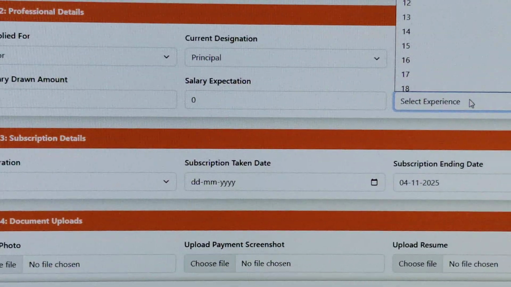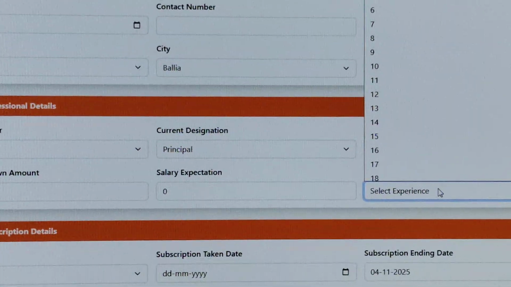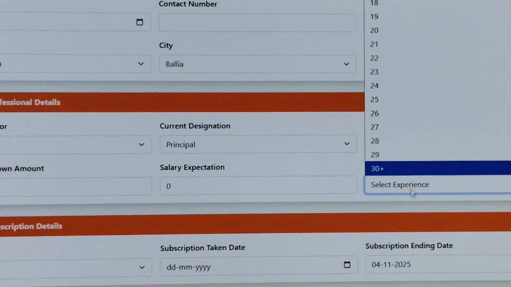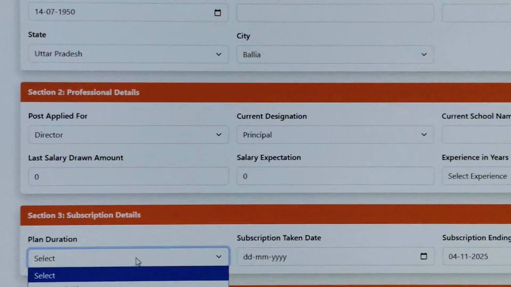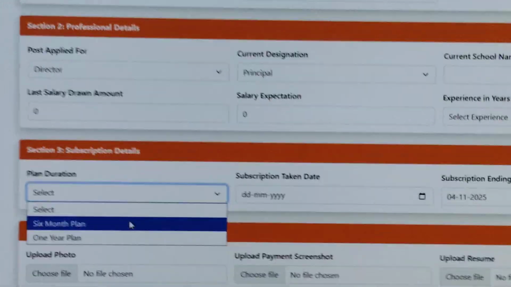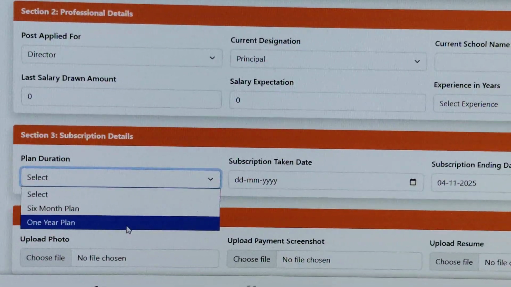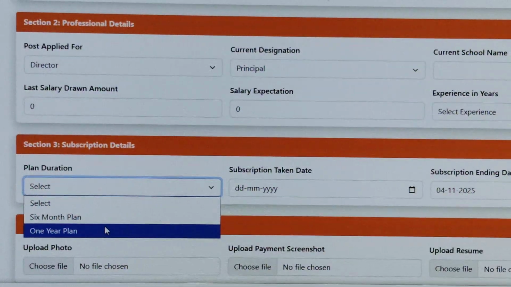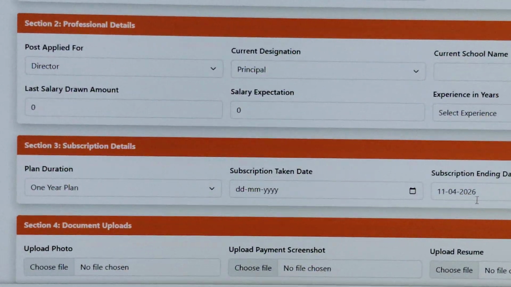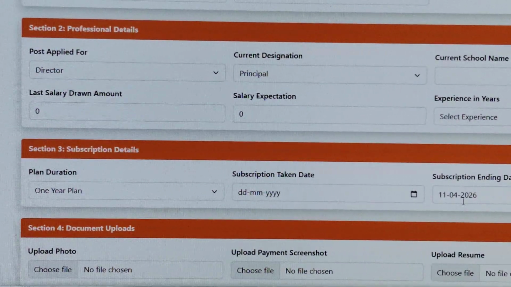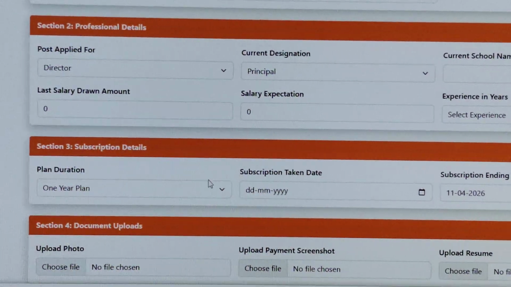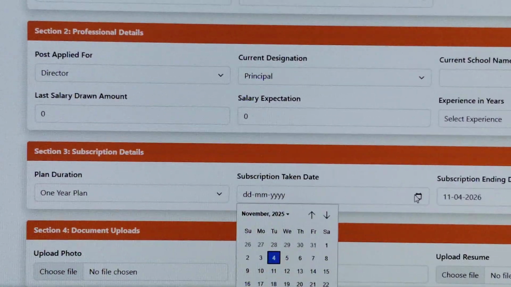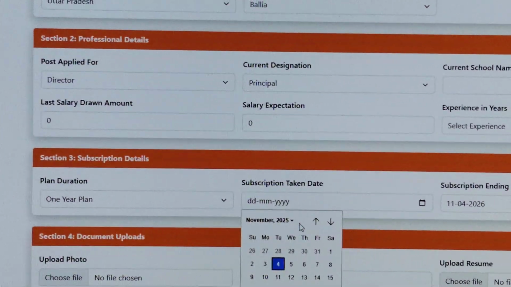Then experience in years. How many years of experience you have, you can select from here. Then plan duration: you have opted for a 6-month plan or a 1-year plan, you need to fill it here. Then date of subscription. If I fill 1-year plan, then automatically it will show here 11 April 2026. So you need to just choose your date.